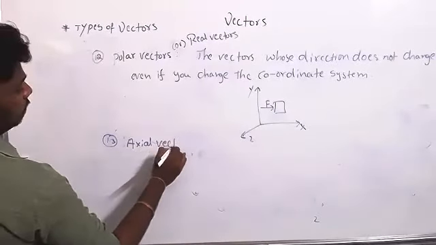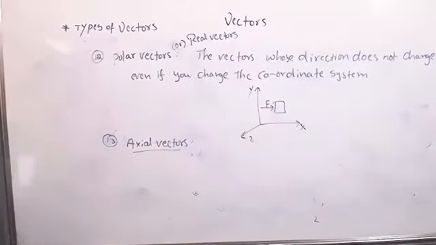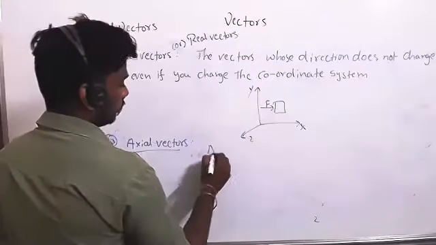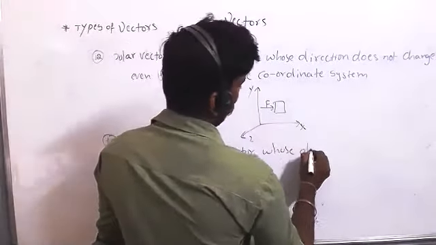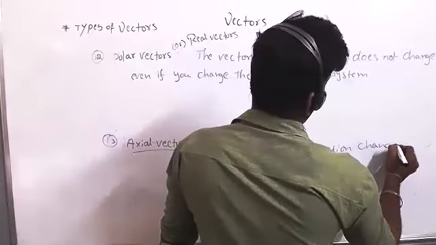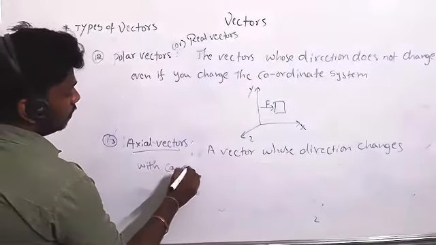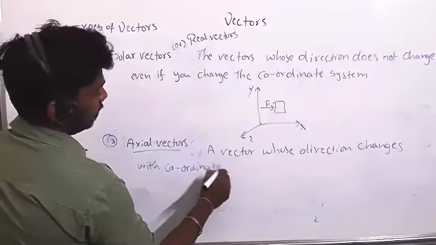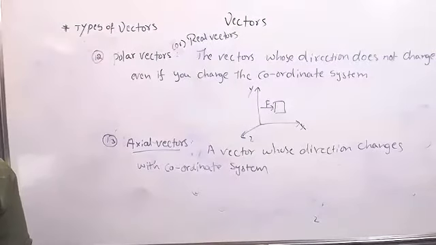Axial vectors. A vector whose direction changes with the coordinate system.